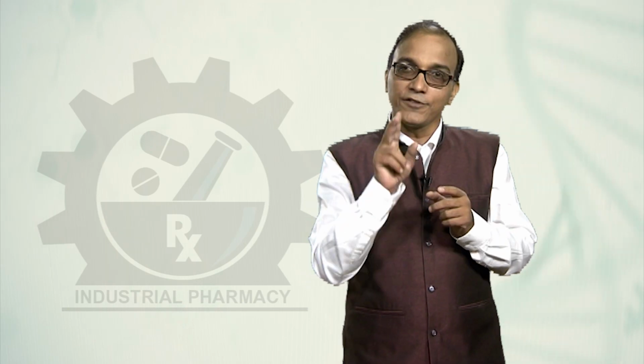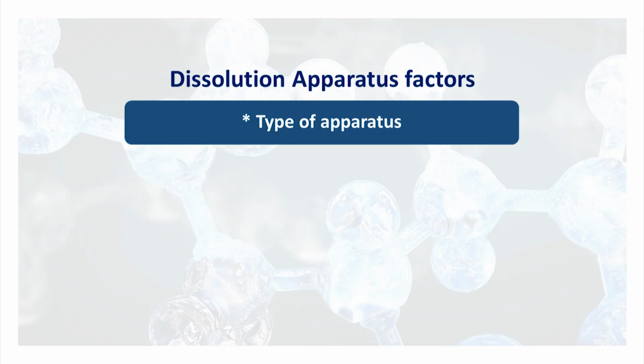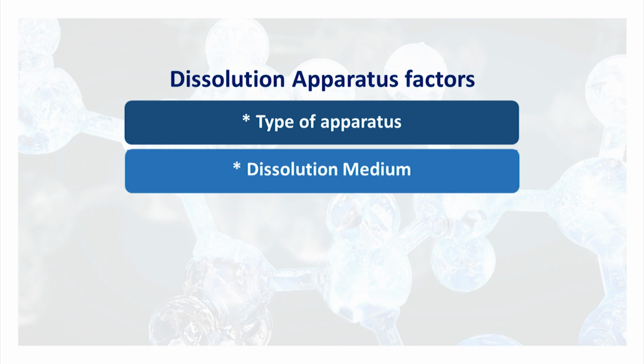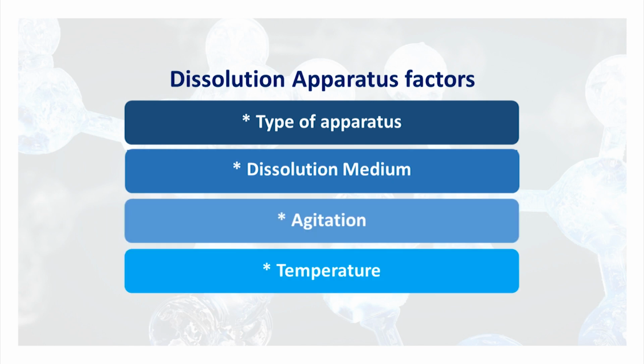Okay. Now let me enter into the domain of the factors related to the dissolution apparatus. We have discussed the factors related to the dissolution test, overall dissolution. Now we are discussing the factors of dissolution apparatus. First is type of apparatus, second is dissolution medium, third is agitation, fourth is temperature. Type of apparatus we have discussed, there are so many types of apparatus. Depending upon a choice we can select the apparatus.